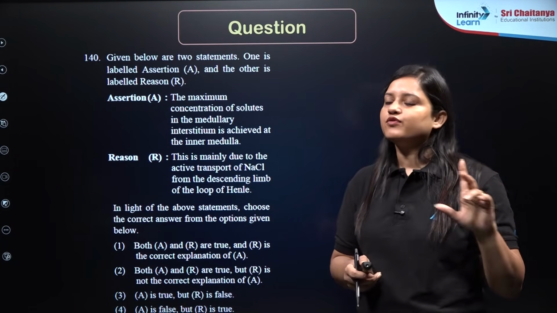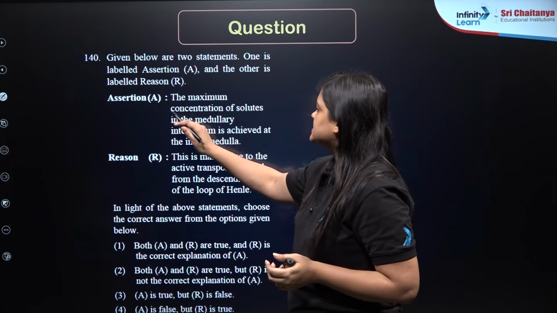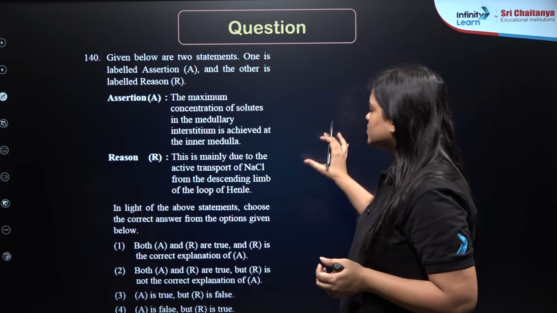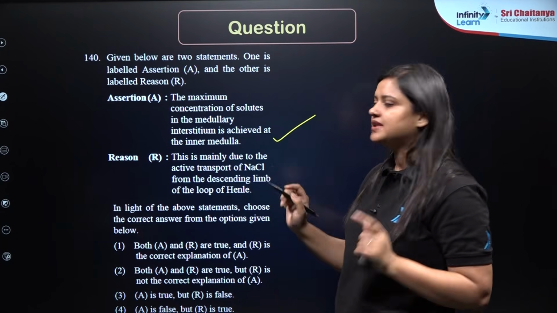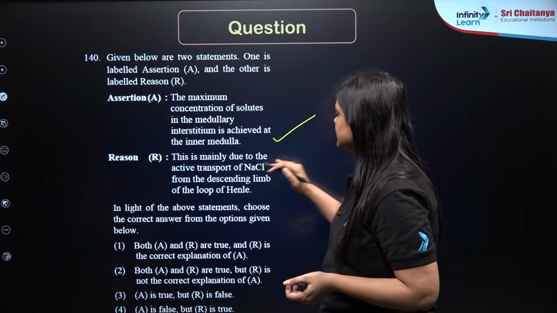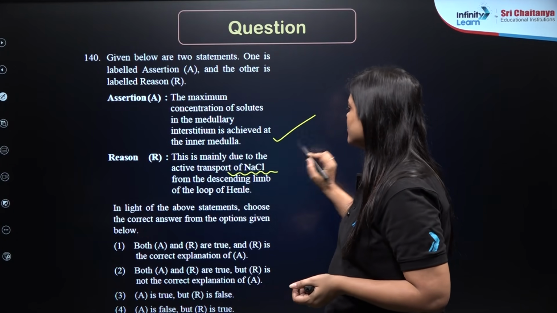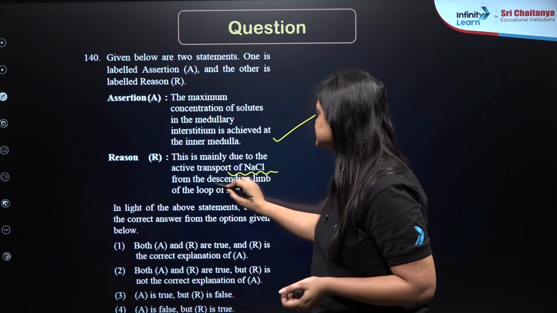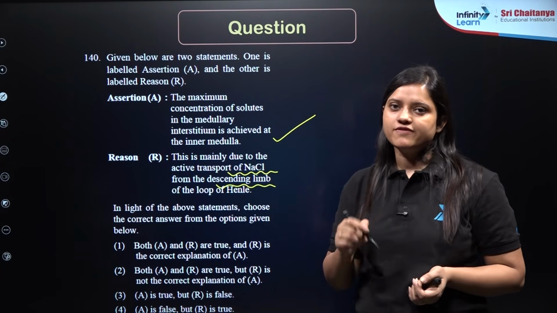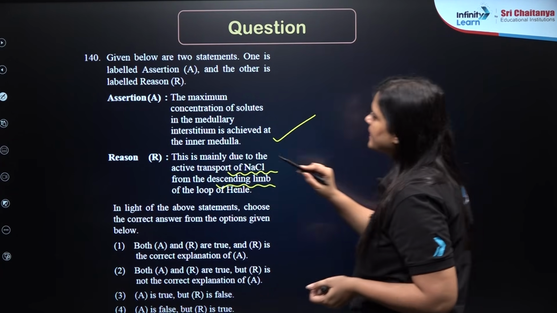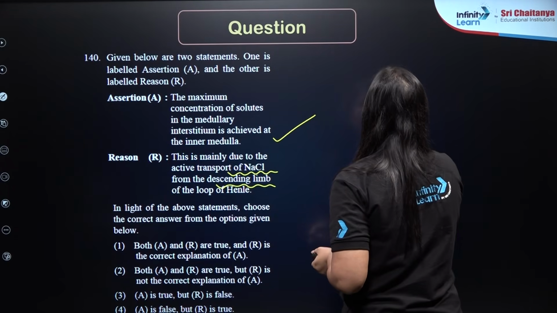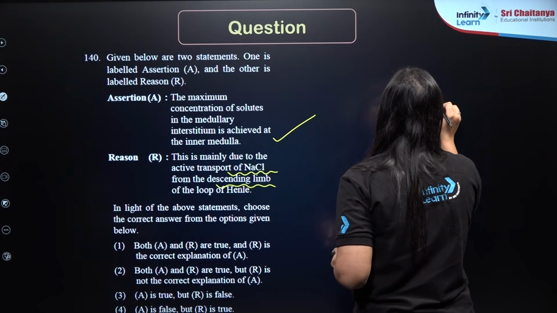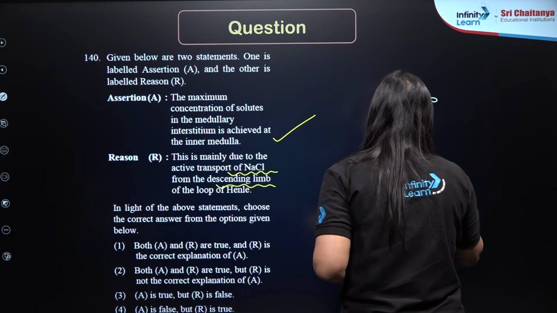Now, question number 140. Assertion says the maximum concentration of solute in the medullary interstitium is achieved at the inner medulla. That's true. This is mainly due to the active transport of NaCl from the descending limb of loop of Henle. So remember, if we can recall the structure of loop of Henle, right?